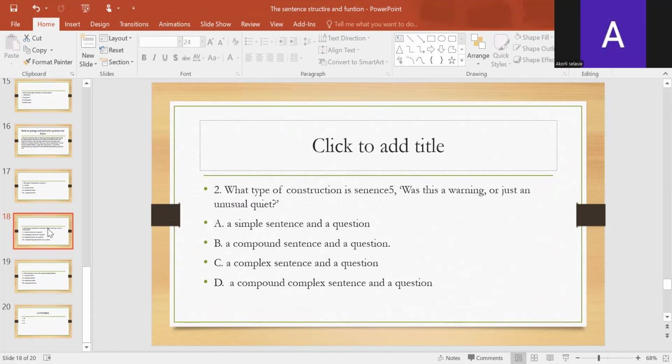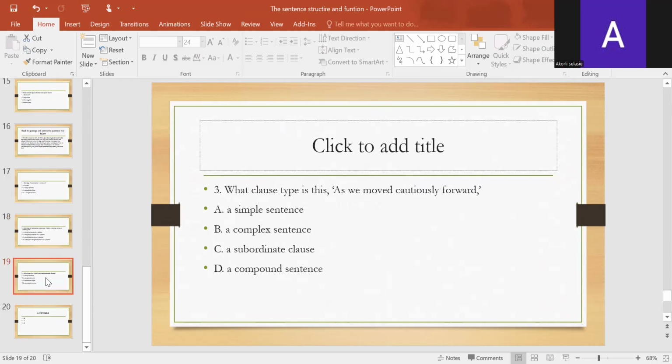Based on what I explained a while ago, you should be able to answer this question. Then the last one, what clause type is this? As you moved cautiously forward: a simple sentence, a complex sentence, a subordinate clause, a compound sentence?